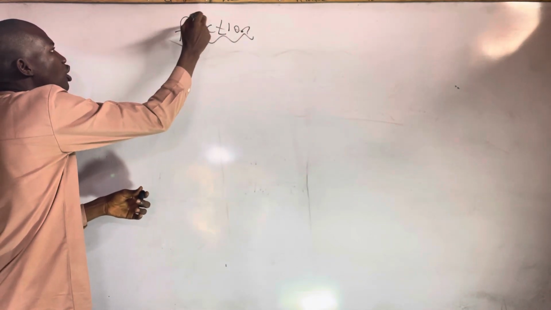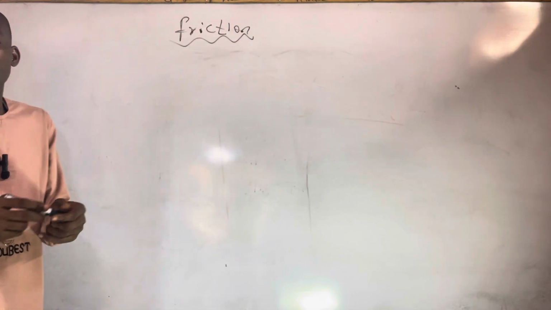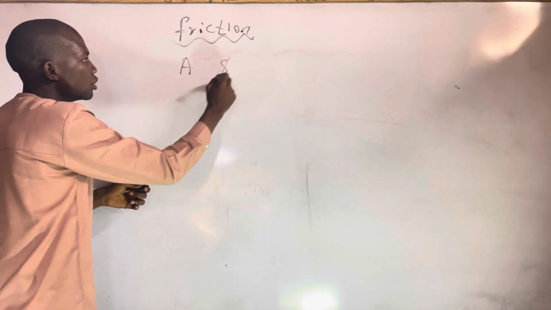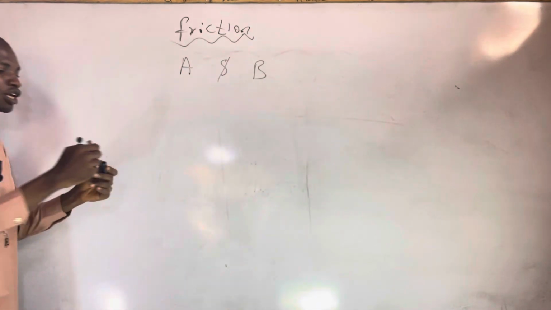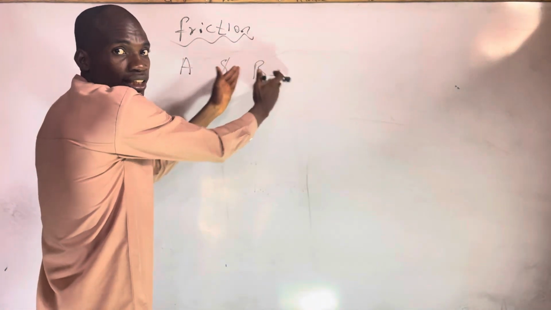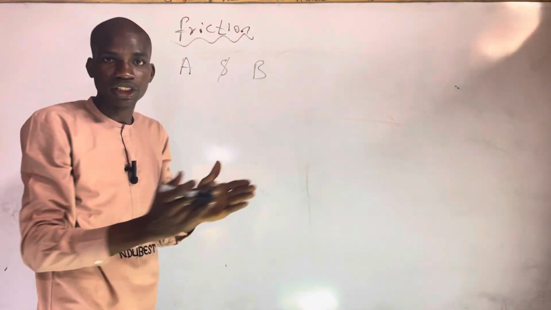So when we talk about friction, we talk about two bodies in contact, two bodies A and B. Look at the board, A and B. This is body A, this is body B. Friction is a force that opposes the motion of this from this. Do you understand? That's friction.